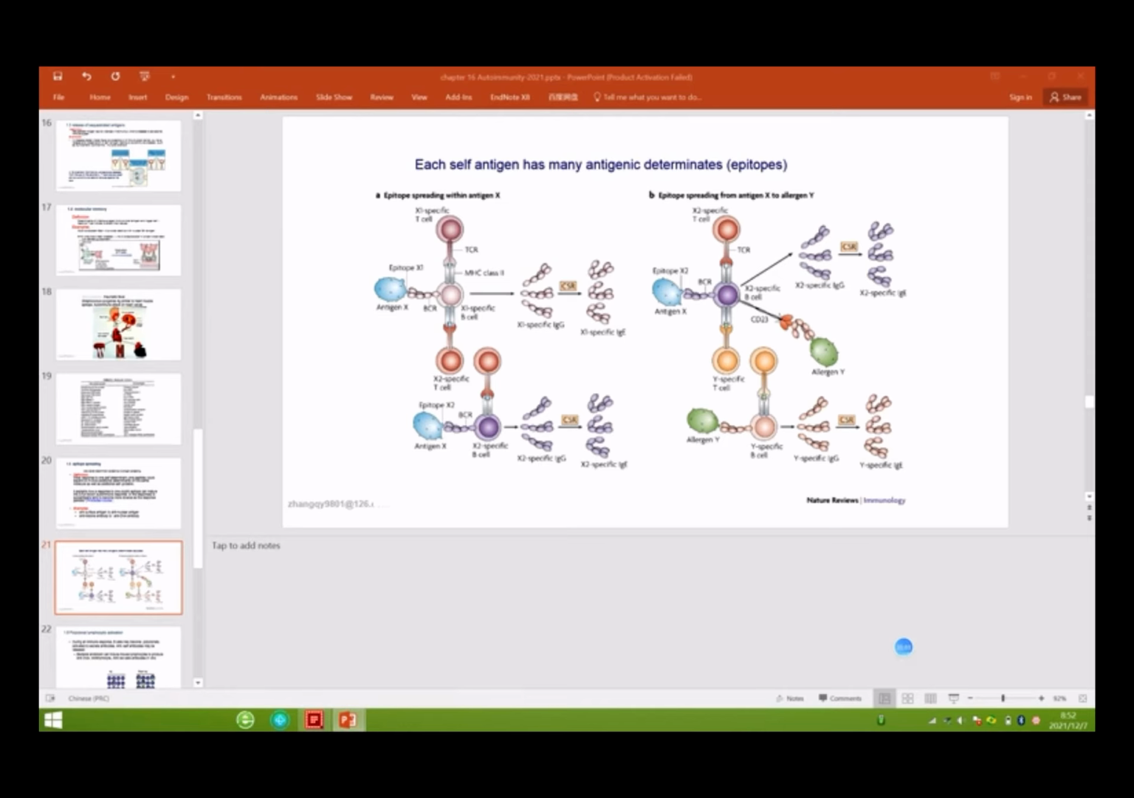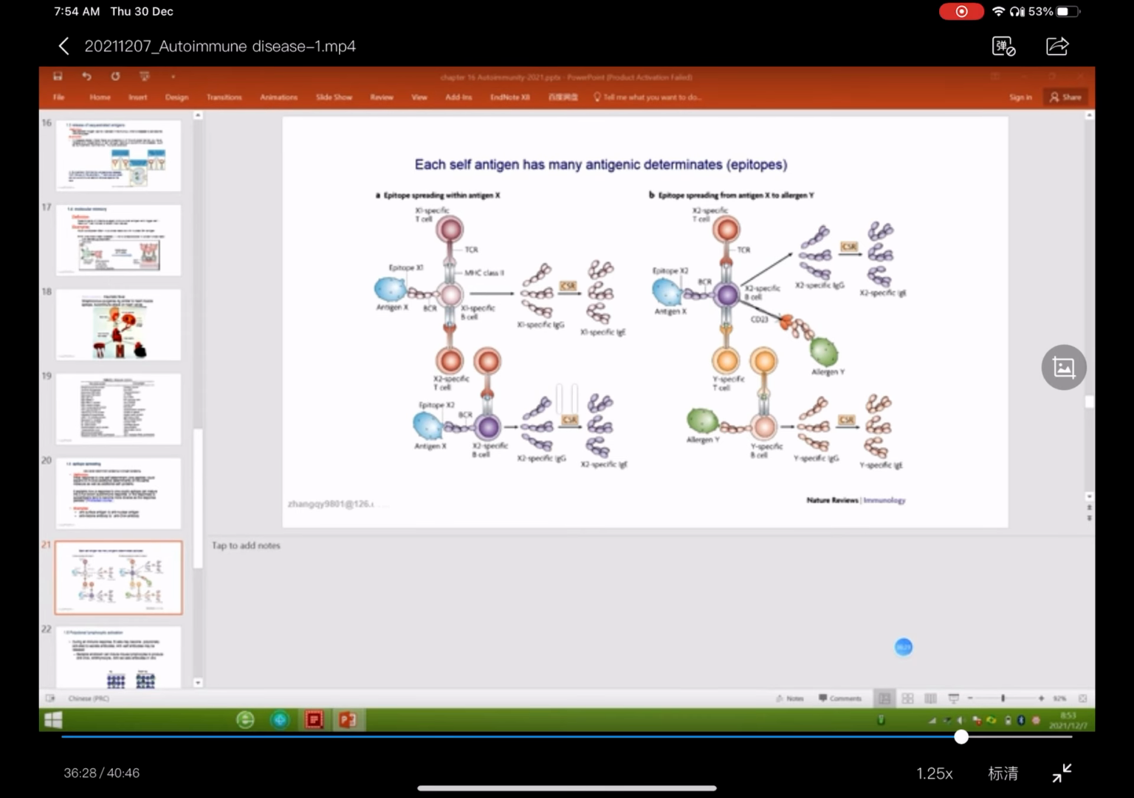So this picture shows how epitope spreading happens. This is the T cell, and it can recognize X1, so it will produce X1-specific immunoglobulin G. And secondly, it can also recognize X2, so the epitope spreads from antigen X to antigen Y. Just like this picture shows here, this is the X2 T cell, and they also recognize the Y-specific T cell here, right?